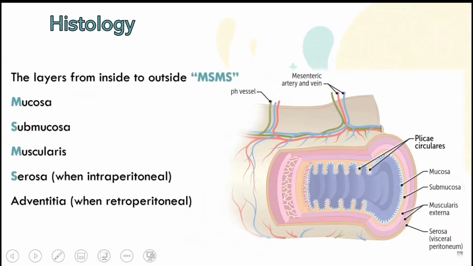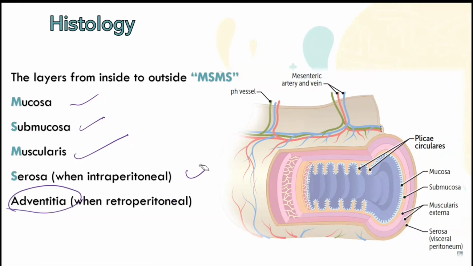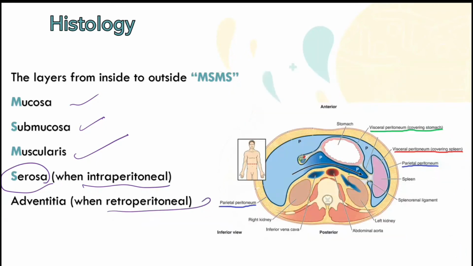Now the histology of the intestine in general. We have the same layers that are present in the stomach: the mucosa, the submucosa, the muscularis, the serosa. We also have the adventitia. What is the adventitia? It is the term used when the serosa is not covered by the parietal peritoneum. What is intraperitoneal, and what is retroperitoneal? Let us see in the picture.